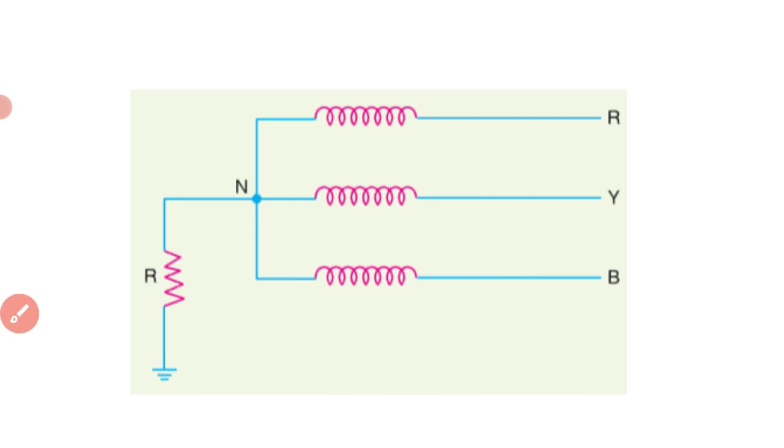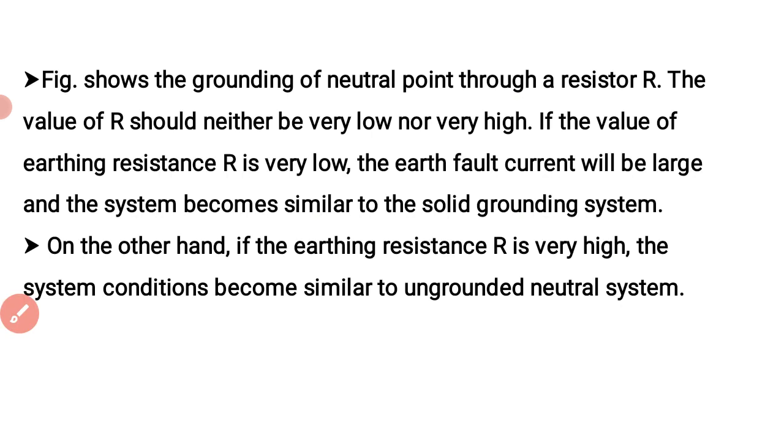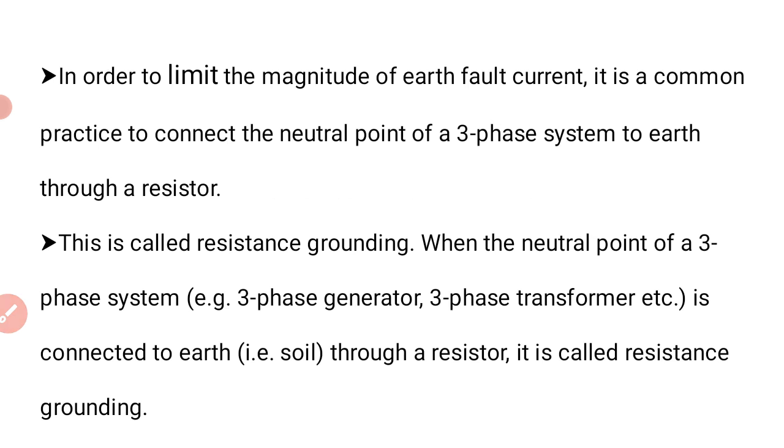Okay, let us have a few more points of discussion here. In order to limit the magnitude of earth fault current, the resistance is introduced between neutral and ground. This is called resistance grounding.